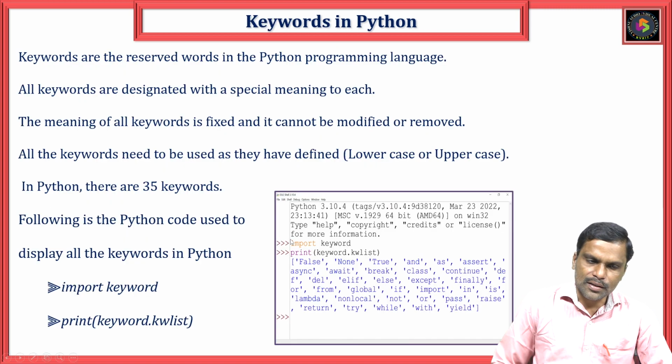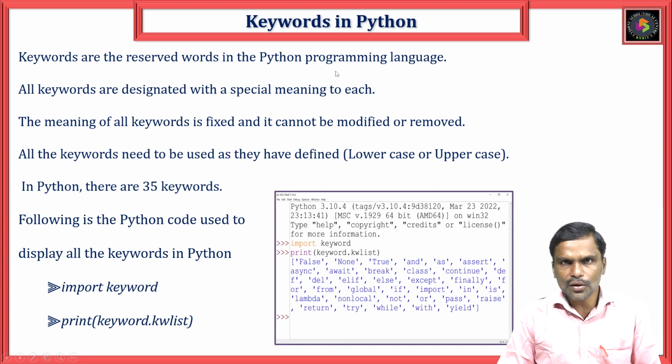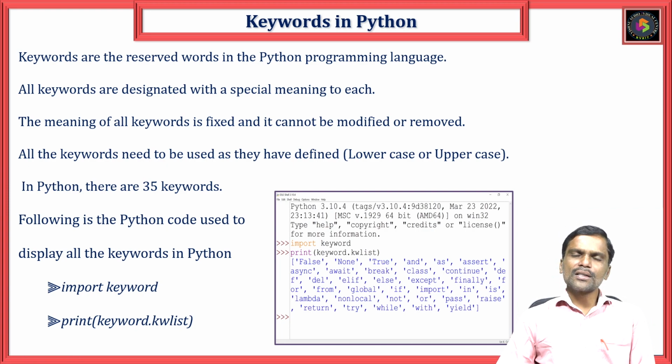So let us see keywords. You might have seen keywords in the C programming language, for those who have already learned C. Here, keywords are reserved words in the programming language. Reserved words are predefined words whose meaning you cannot change. So these keywords are called reserved words.